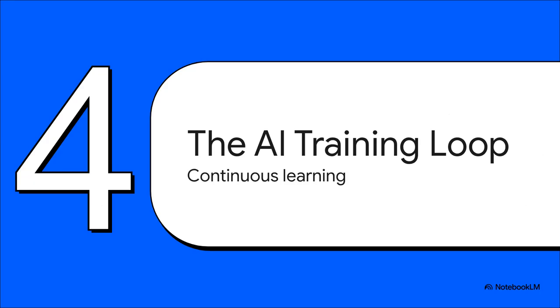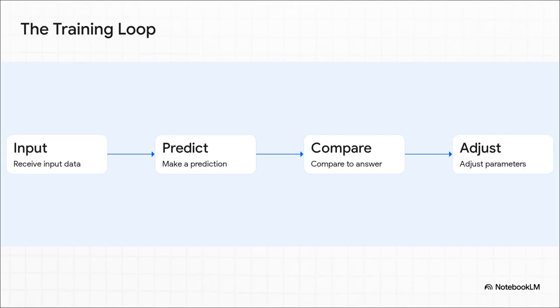Moving on to Section 4, the AI training loop. Now that our reality has been translated into numbers, it can finally be fed into an AI model, like a neural network. Think of this as the brain searching for mathematical relationships. Training is really just a continuous, incredibly fast loop. First, the model receives the input data, say the pixels of a cat image. Second, it makes a prediction. Early on, it might guess dog. Third, this prediction is compared to the correct answer, that ground truth label we gave it during data annotation.